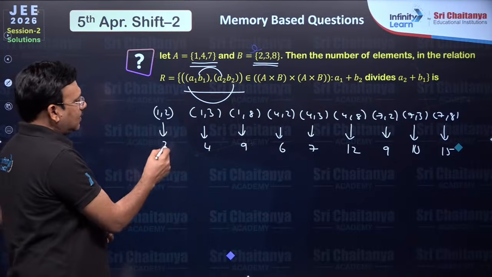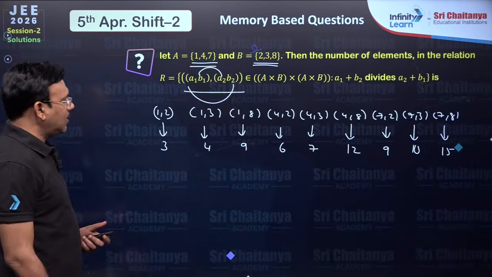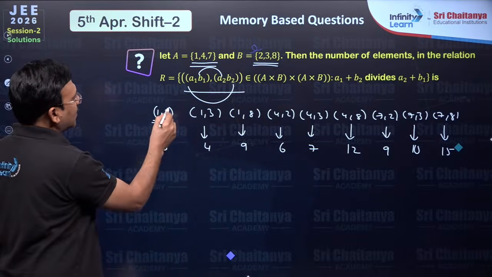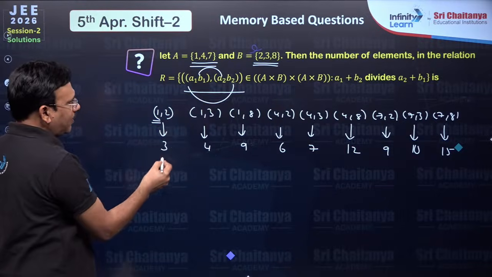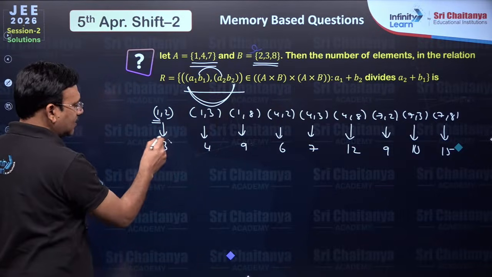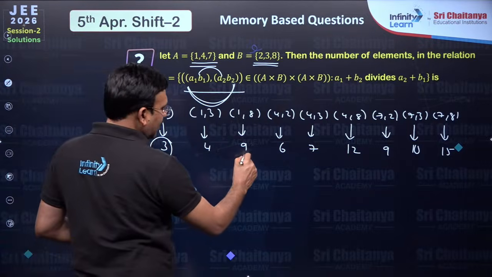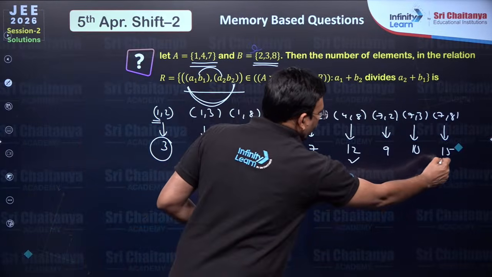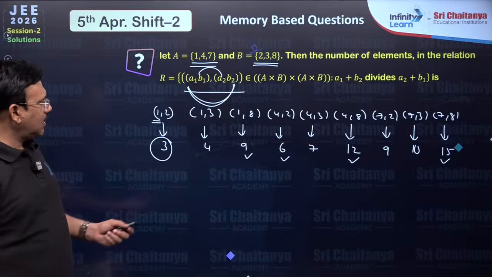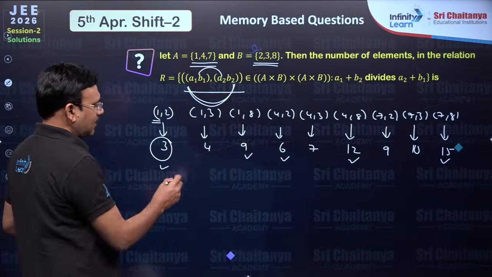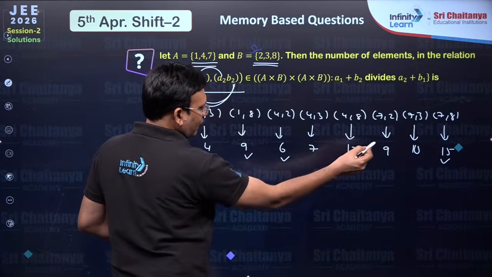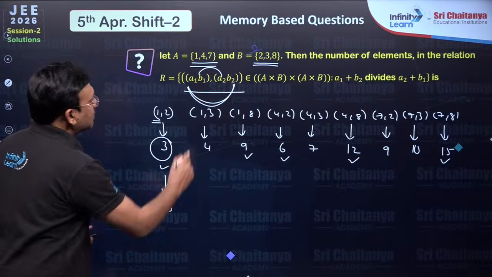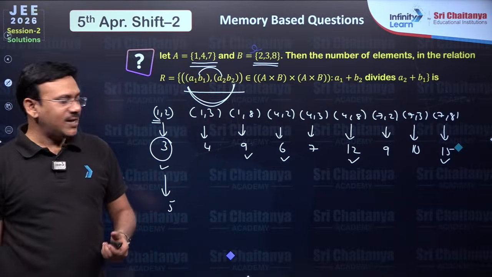This is 1 comma 2, the A1 B2 combination, that means the first one is taken from A, the second one is taken from B. If A1 B2 is chosen like 3, it can divide 9, 6, 12, 15. You just see 3 divides itself also. That means 3, 6, 12, 15, and 3 itself, 5 it is going to be. That means in this case B1, A2 can be filled in 5 ways.